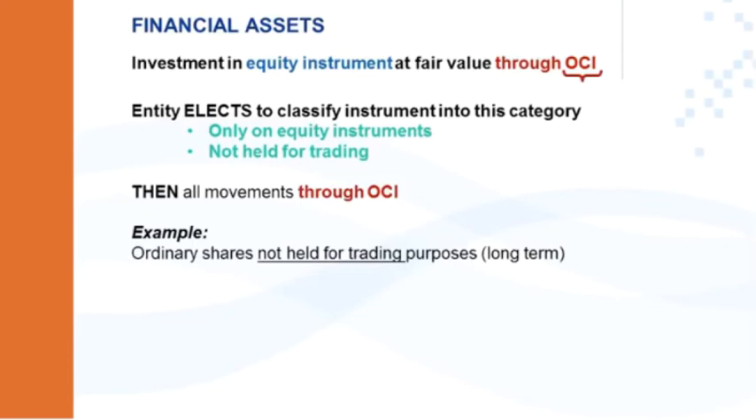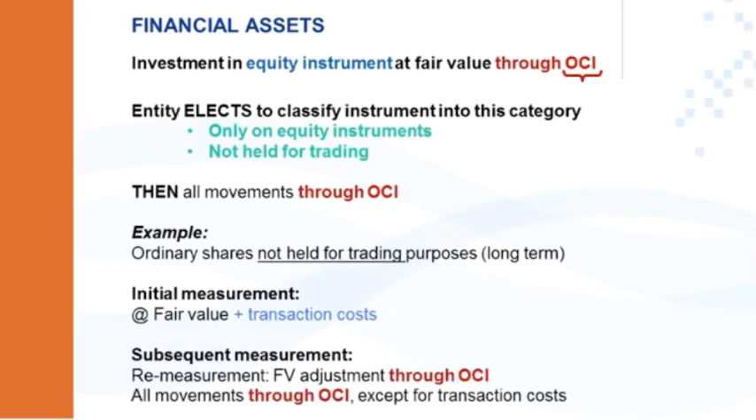Then all your fair value movements will be recognized through OCI. An example of this category is where you have an investment in ordinary shares for long-term purposes. If it's held for trading, short-term profit making, it may not fall into this category. Your initial measurement will be at fair value, including transaction cost at that date. Subsequent measurement would then be a fair value adjustment annually with fair value movements through OCI, excluding your transaction costs. All movements goes through OCI.